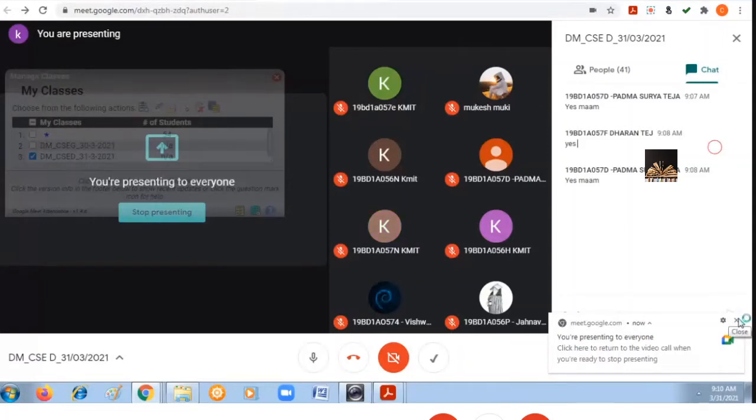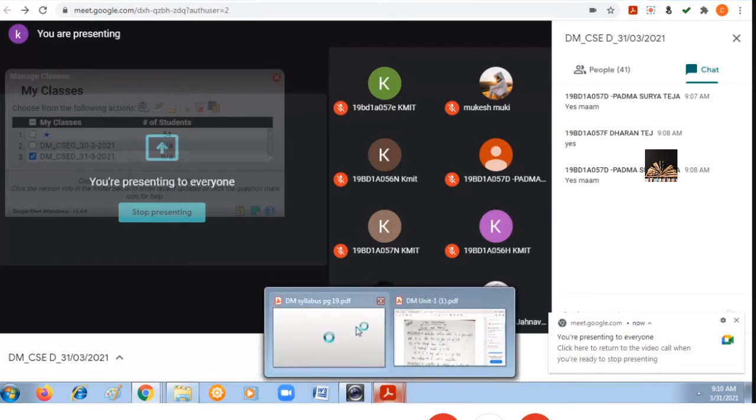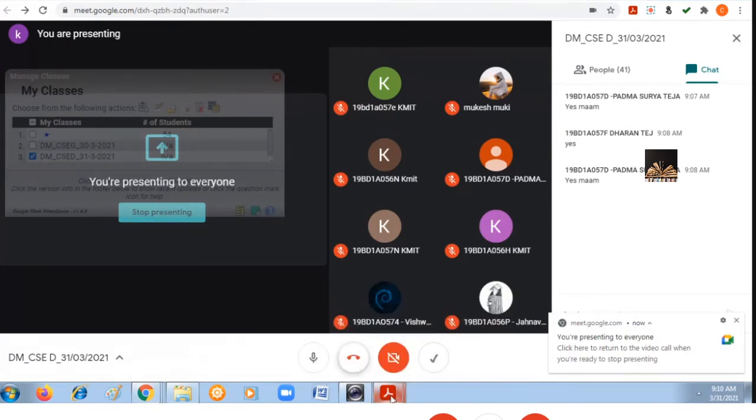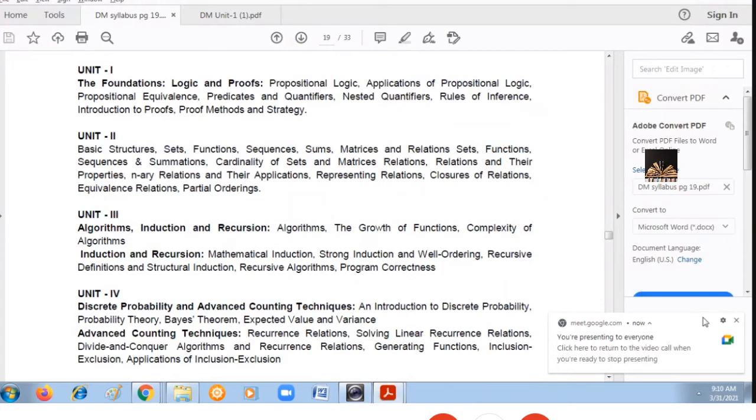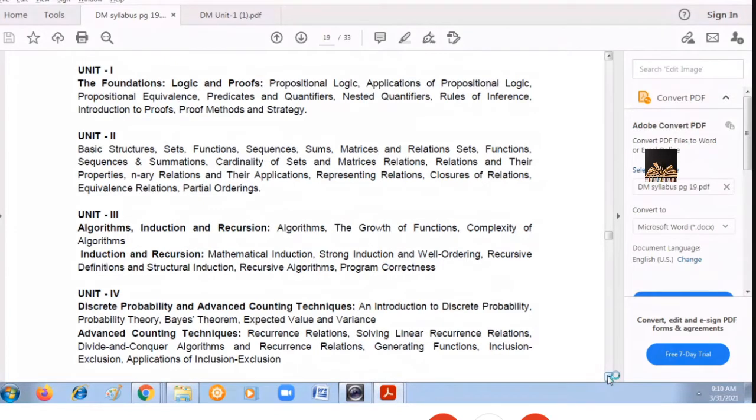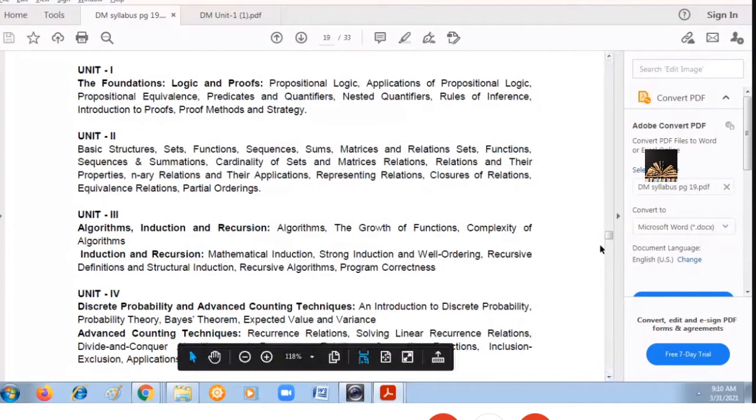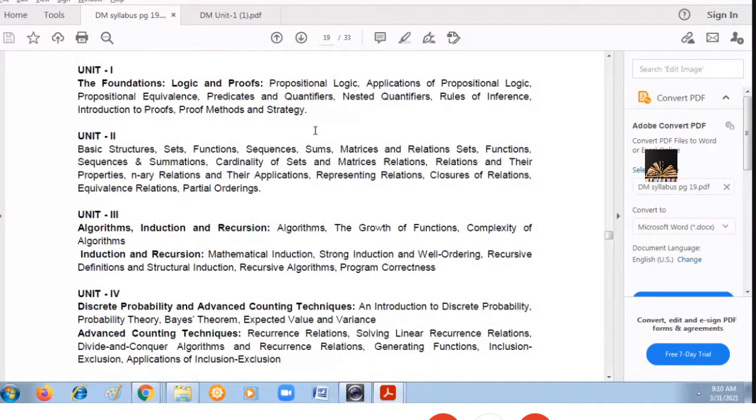Discrete mathematics first. I'm going to discuss discrete mathematics. So see the syllabus here. This subject is very scoring. I can say that it is very easy and very scoring. It is completely problem-oriented. So see the syllabus. It is very easy, very short and very scoring. So don't hesitate to practice a large number of problems from the starting onwards. Then only you can score more marks in your final exam.